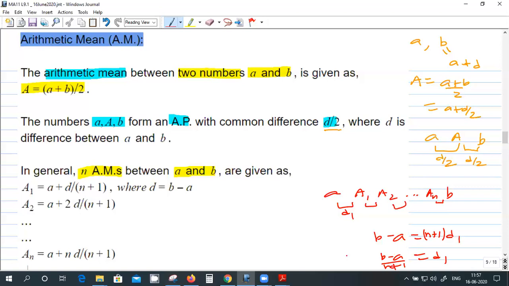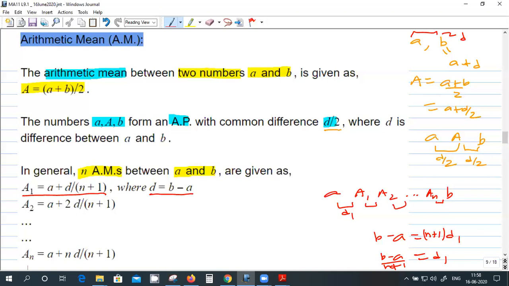So the first mean A1 is A plus D1. And B minus A is the original D, right? This difference is D. So D1 is D divided by (n plus 1), that is, just (B minus A) divided by (n plus 1).